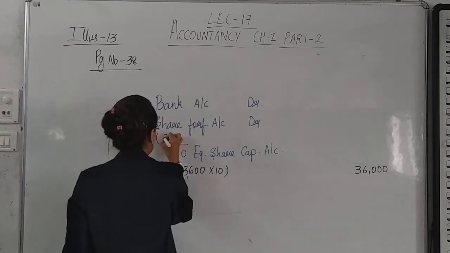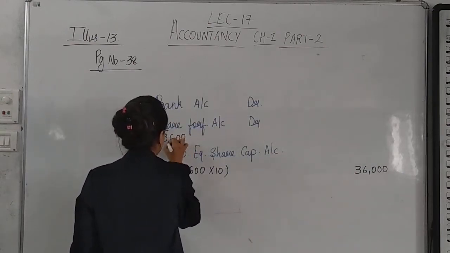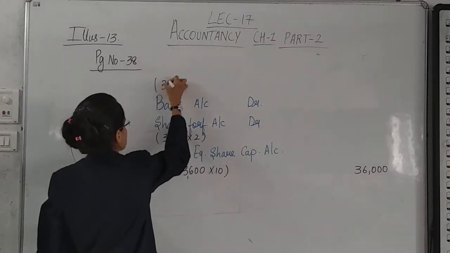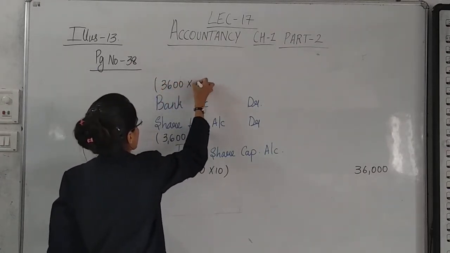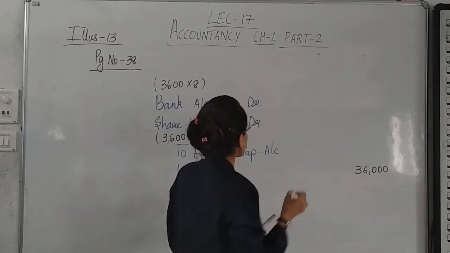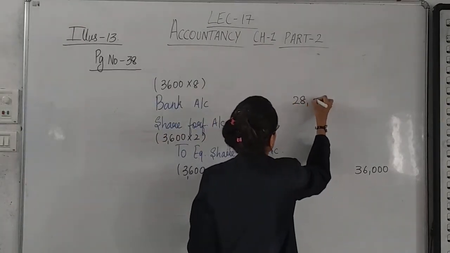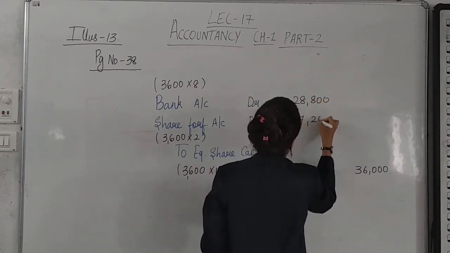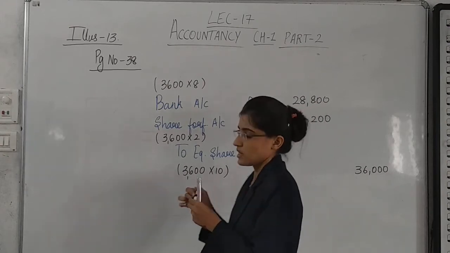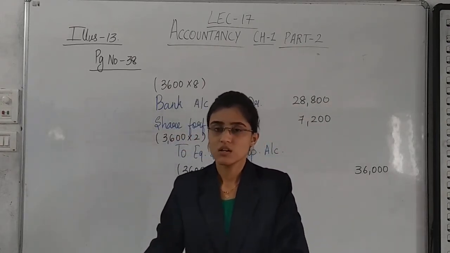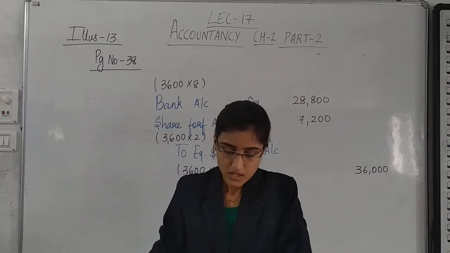So 3600 into 2. And finally here 3600 into 8. Let us write down the amount, 28,800. And of course 7,200. Yes. So this is the journal entry for reissue of shares. Next.